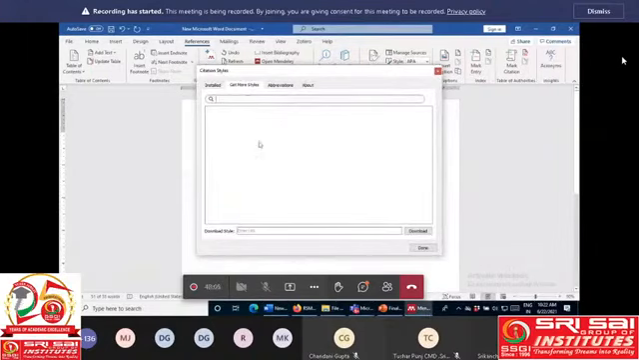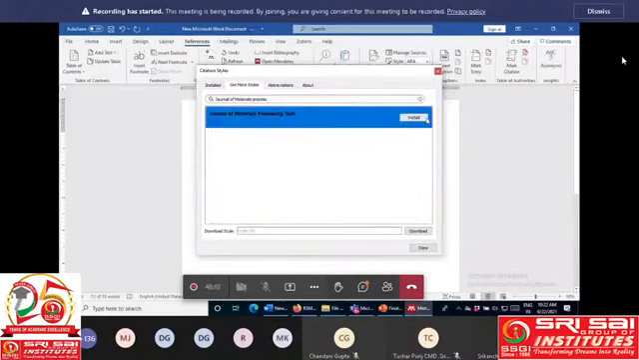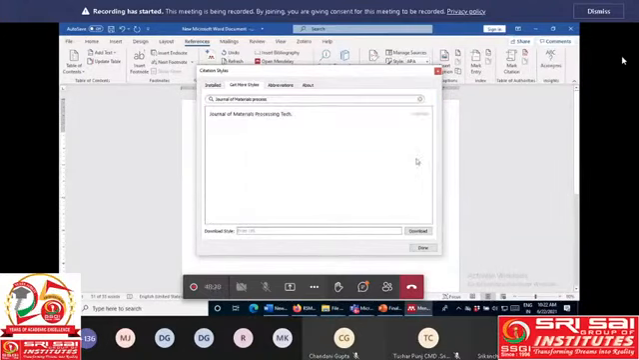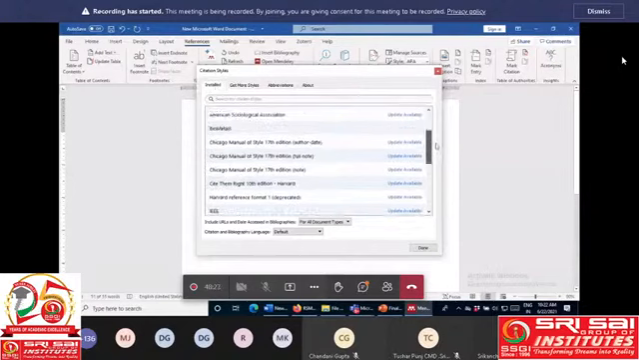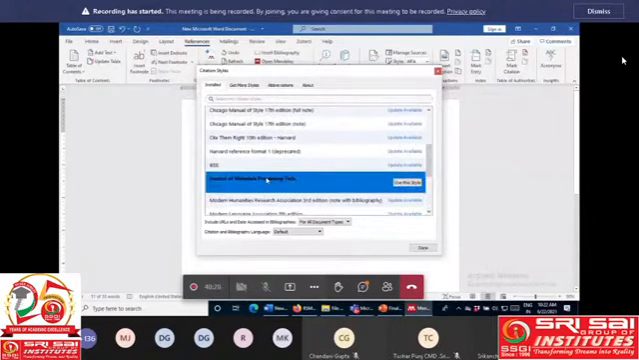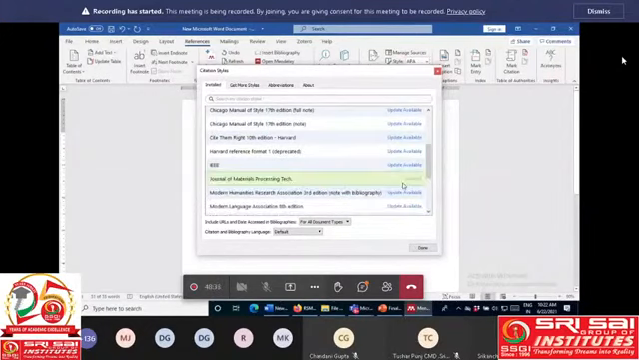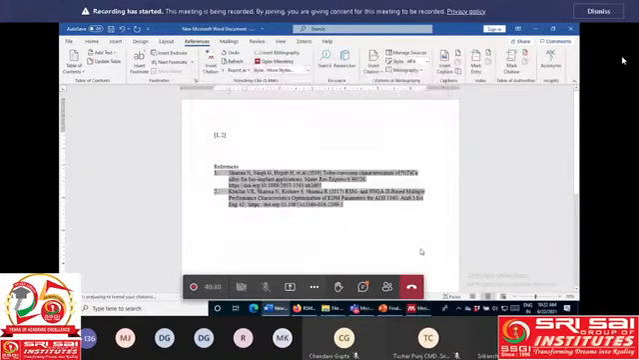So just type the name of the journal. I am just typing here Journal of Materials Processing Technology. This is an Elsevier journal. So I just install the reference style of this. This is installed. Now I go to the installed styles, and here Journal of Materials Processing Technology. I am using this style, selected, and I just click done. So the reference style has been changed.